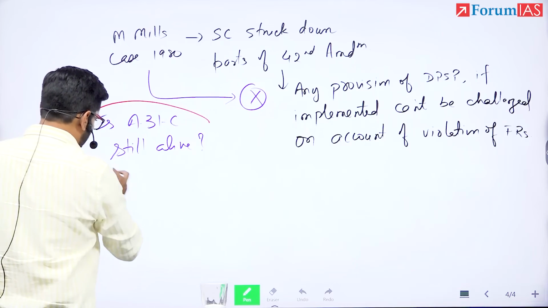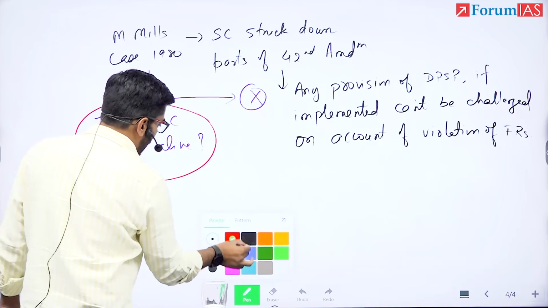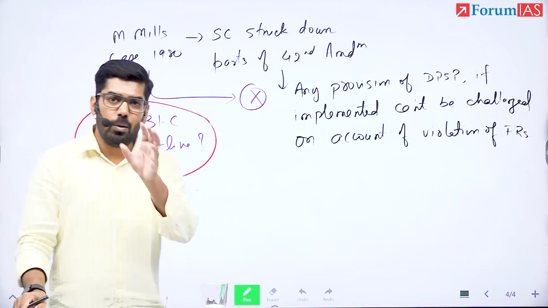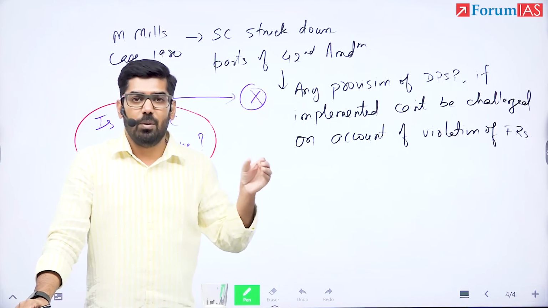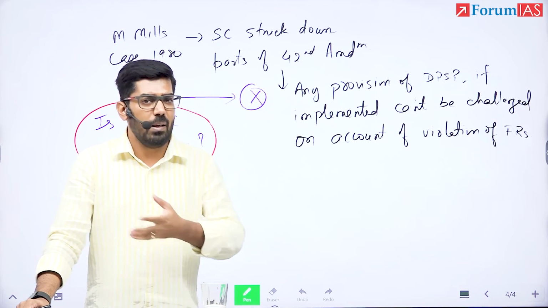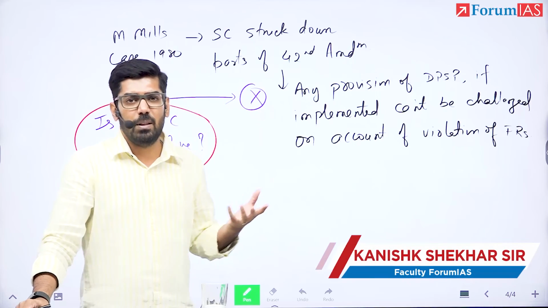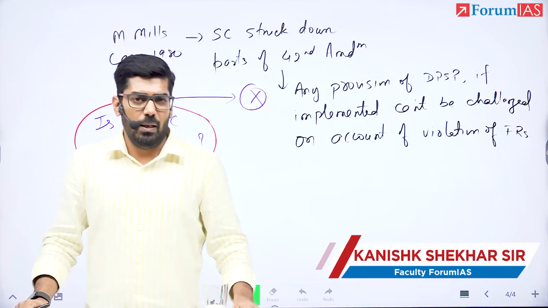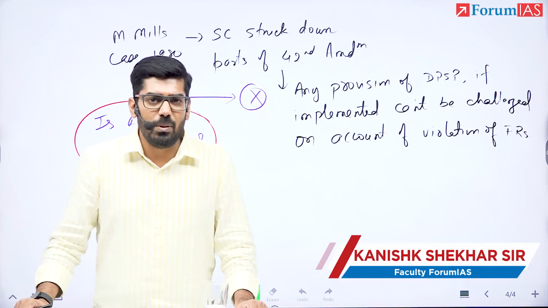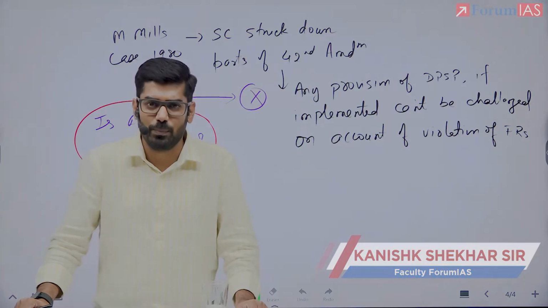Now there are several permutations and combinations that may emerge. Post Keshwanand Bharti, will it go back to its original position, what it was before the Keshwanand Bharti judgment came, or it's completely wiped out? Only the Supreme Court will tell us. The judgment is still pending. As and when judgment comes, we shall meet again. Thank you.